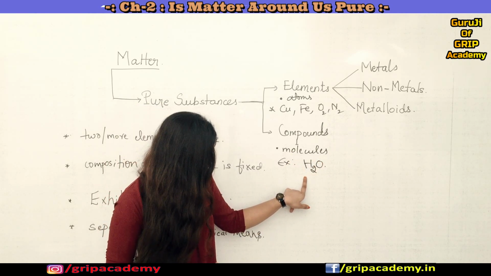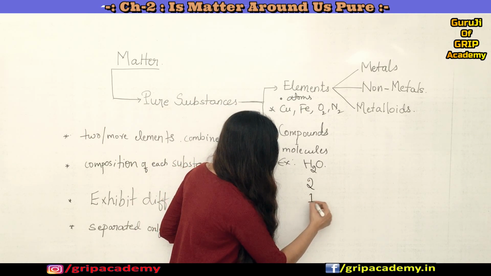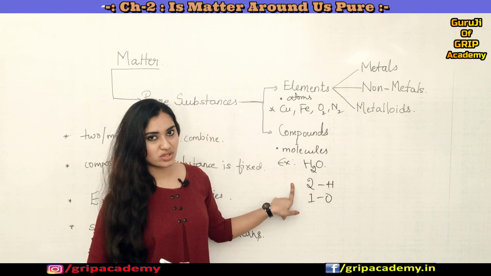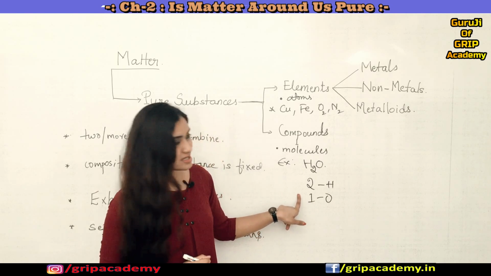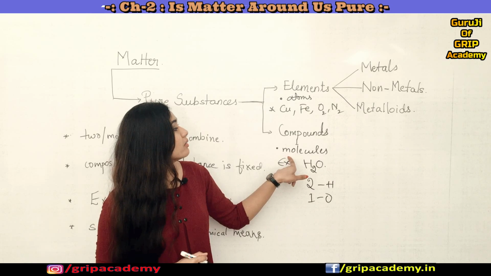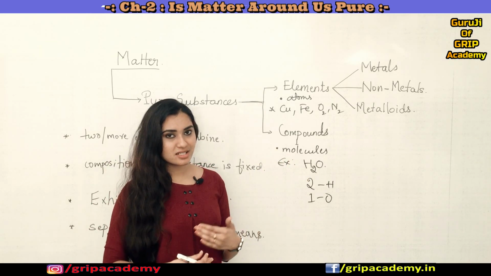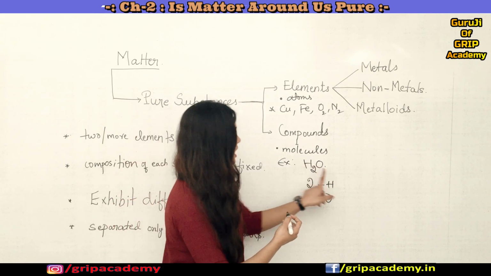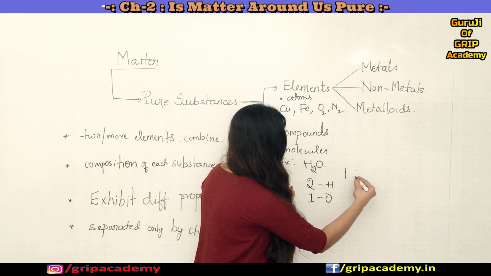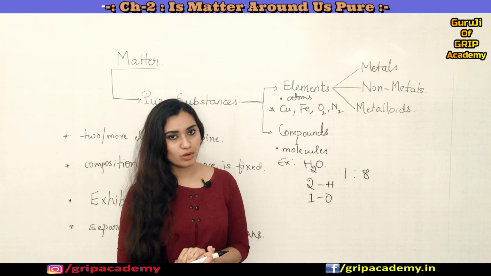Hydrogen has two atoms, and oxygen has one atom. So two atoms of hydrogen and one atom of oxygen combine to form a water molecule. And in terms of mass, hydrogen and oxygen will always combine in 1:8 ratio to form water, right?